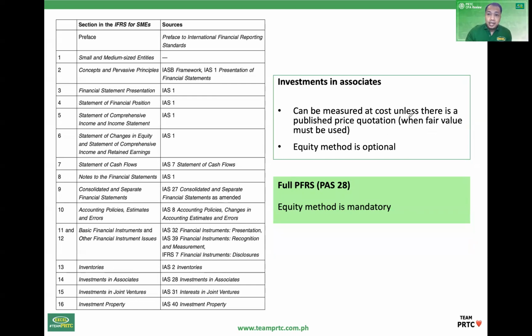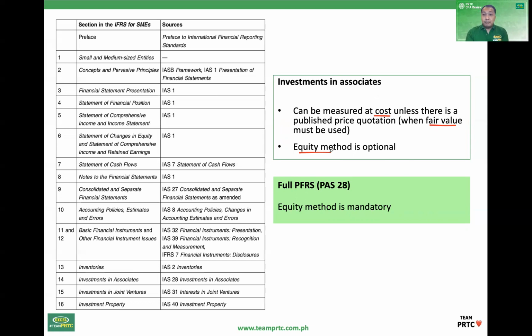Okay, can be measured at cost unless there is a published price quotation. If there is a published price quotation, it cannot be cost. So fair value must be used. So equity method is optional. Effectively, investments in associates can be at cost, at fair value, or under the equity method.